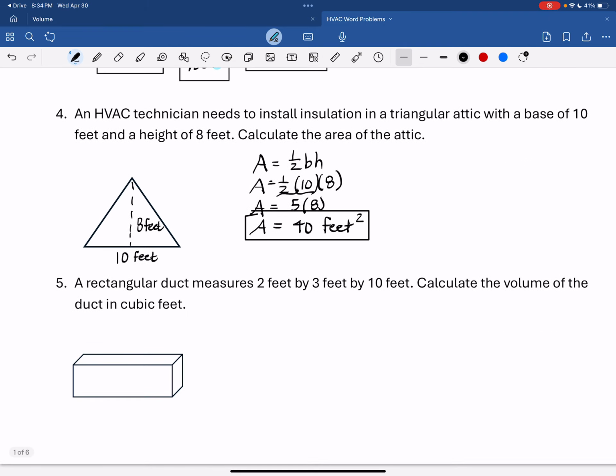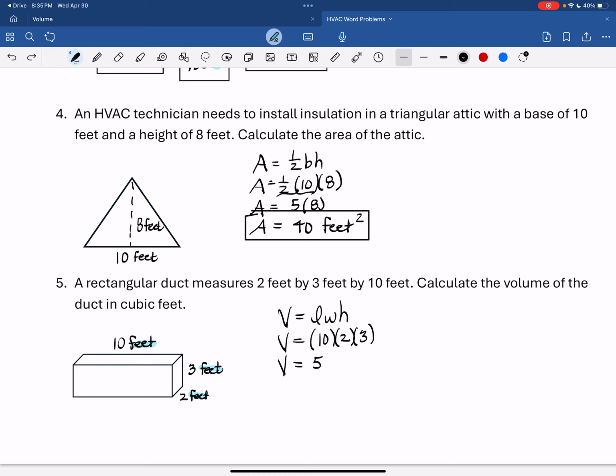A rectangular duct measures 2 feet by 3 feet by 10 feet. So 10 feet, 2 feet, 3 feet. Calculate the volume of the duct in cubic feet. So everything's in feet. We know volume for a rectangular prism is length, width, height. So 10 by 2 by 3 is going to be 50.